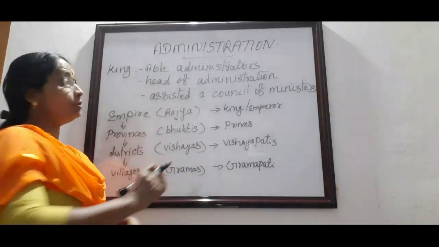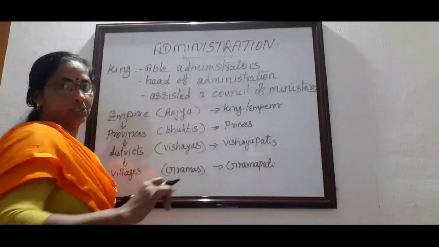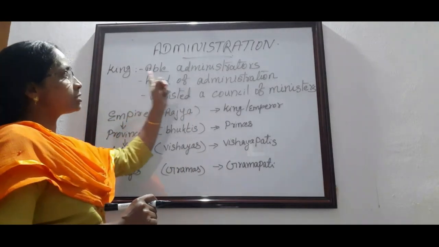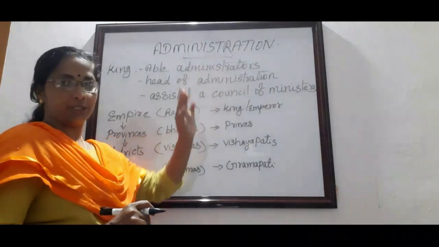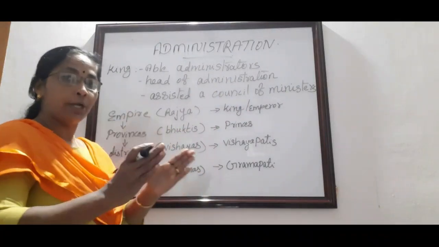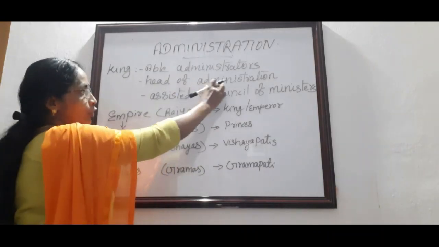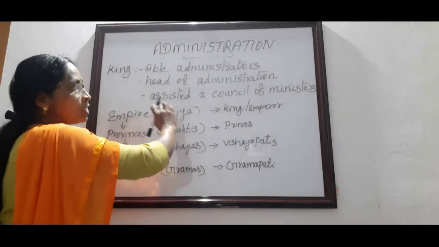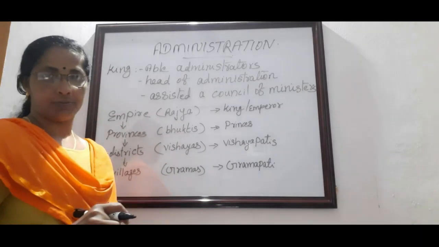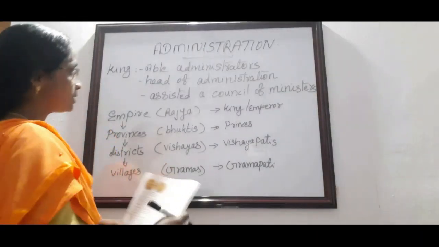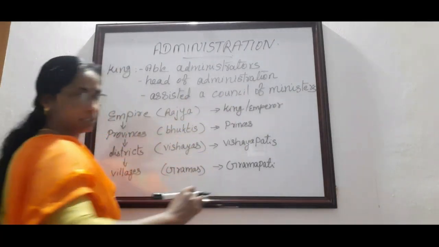Now we can learn about the Gupta administration. The king was considered the head of the administration. He had the last word in all kinds of decisions. He was the head of the administration, and he was assisted by a council of ministers.